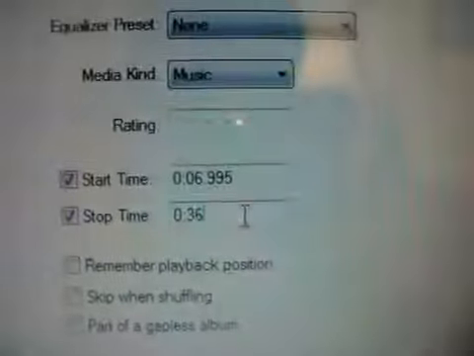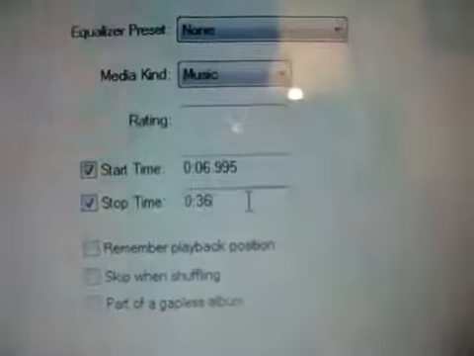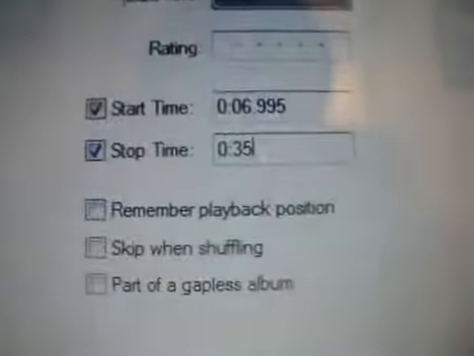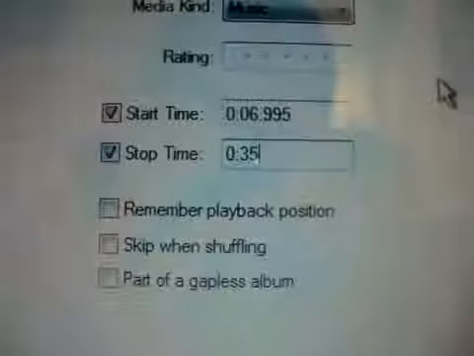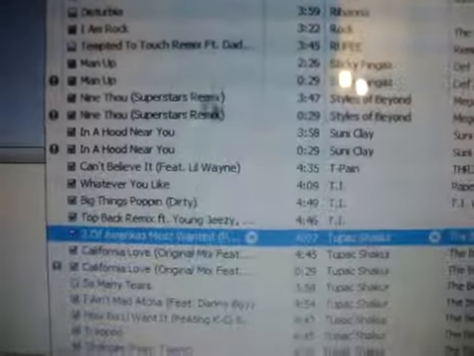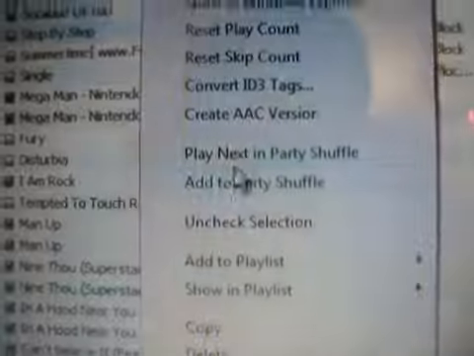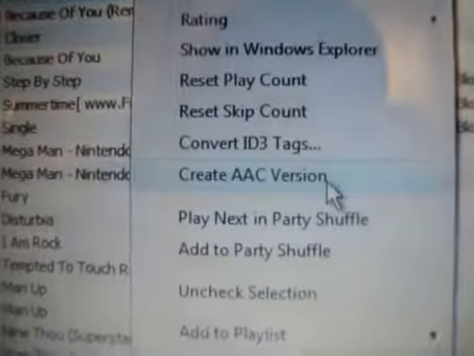So this is 29 seconds. Just to be safe, I'll put it at 35. I think that's 28 seconds. Once you edit that part, remember 29 seconds is the length your ringtone should be. You press OK. Then you go back to that same song, right click it again, and go to Create AAC version.